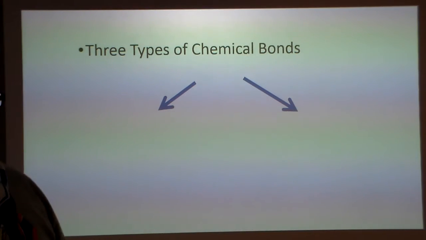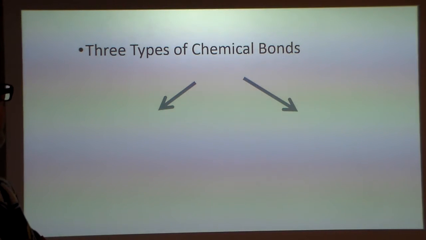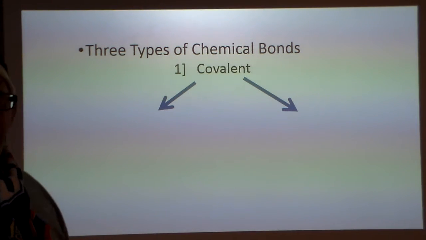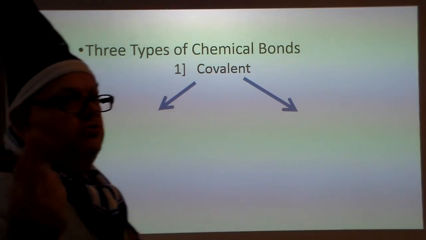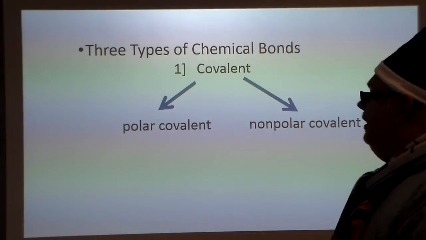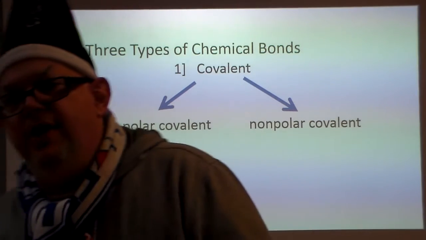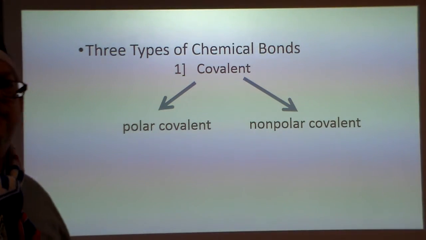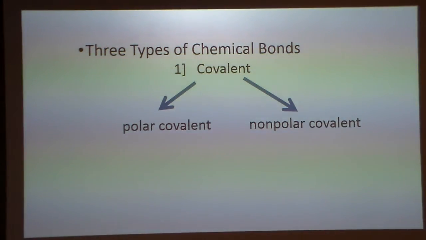Well, there's 3 types of chemical bonds that we have out there. One is the covalent. Now in the covalent, there are 2 types: polar covalent and nonpolar covalent. Then there's the second kind, which is ionic.